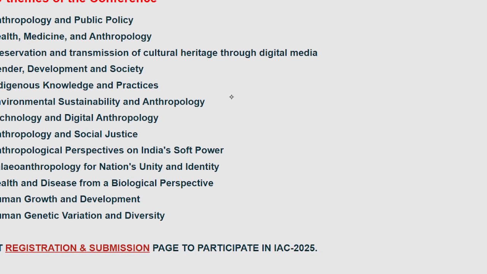So, the first sub-theme they have chosen is anthropology and public policy, then health, medicine, and anthropology, the present relevant thing, that is COVID, the resistance to bacteria, all these things relating to anthropological studies. Then preservation and transmission of culture and heritage through digital media, like we are making even our old historical records into a digital format. And second thing, now this is a trend of YouTube and Instagram reels, where you can